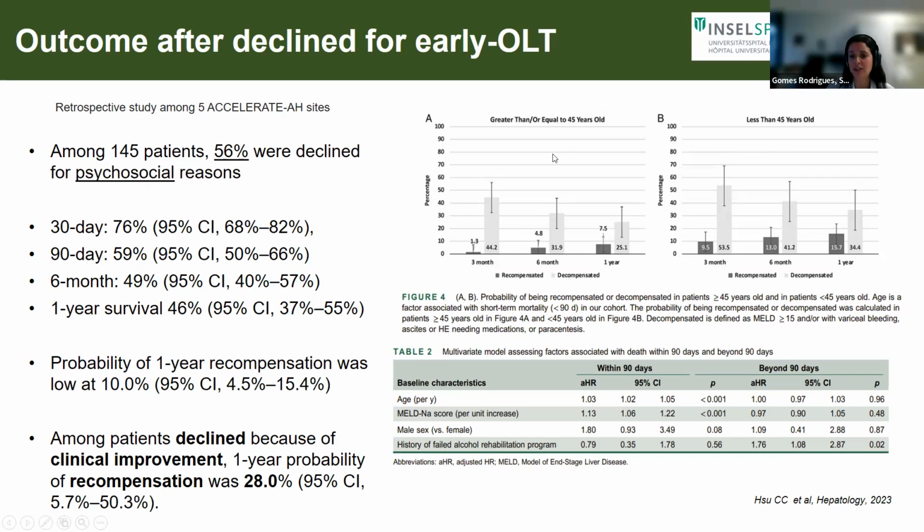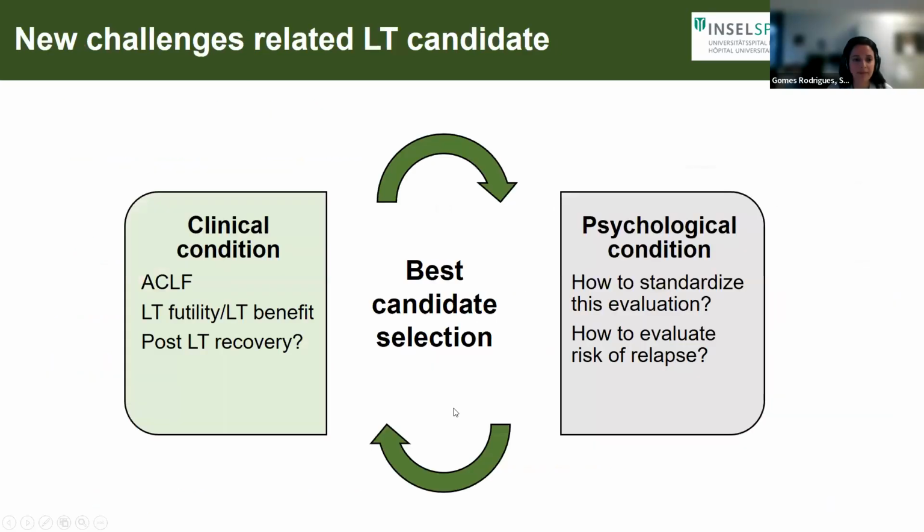When we looked at a factor such as age, in patients that are younger than 45 years, which is quite common in this patient population, we saw quite high levels of recompensation. When we looked at the multivariate model assessing factors associated with death in this population that was declined liver transplantation, we see that age is a major factor. Obviously, MELD score was also a determinant factor to predict mortality.